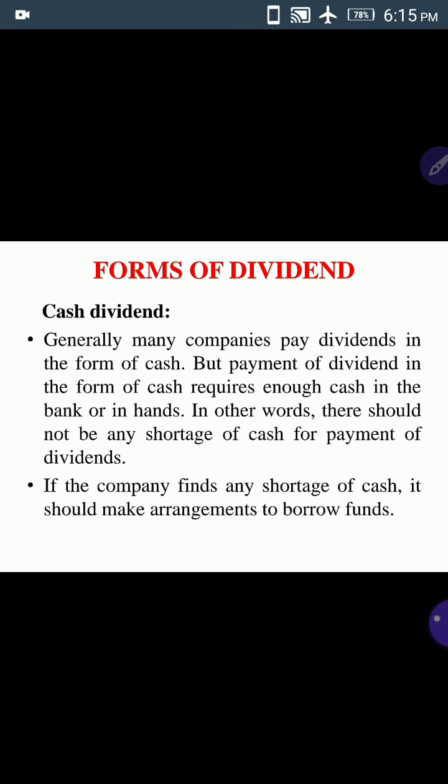So this is about cash dividend. Most companies pay dividend in the form of cash, but shortage of cash should not be there, which is checked by preparing a cash budget. After preparing the cash budget, if any shortage is found by the management, then they should make the necessary arrangements to borrow the funds.